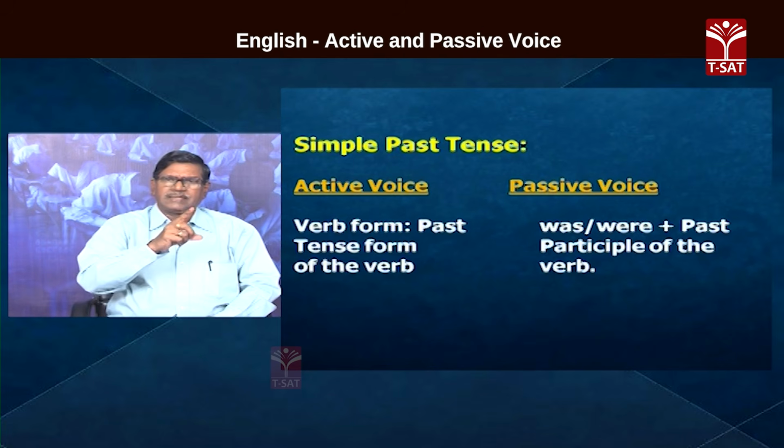Past participle: the verb is changed to the past participle, and it is preceded by was or were. That is, the be form takes the past tense. Be in the past tense: I was, he was, am was, is was, or were.